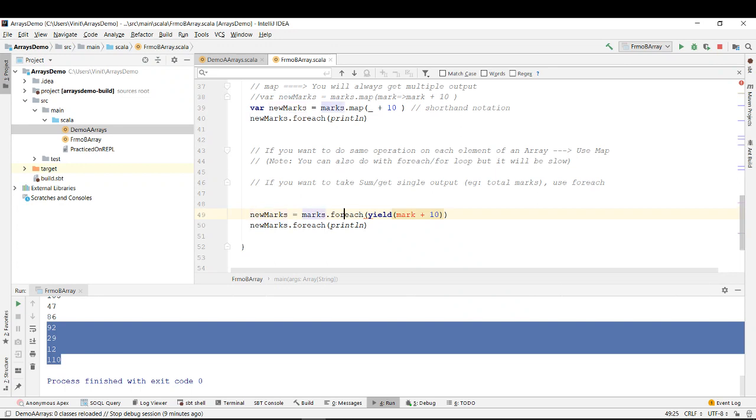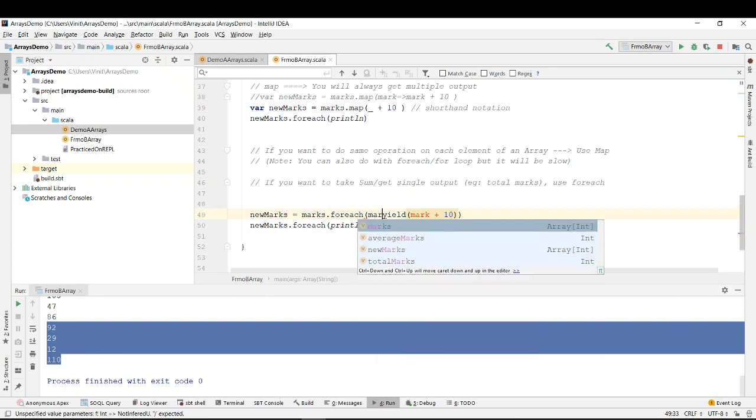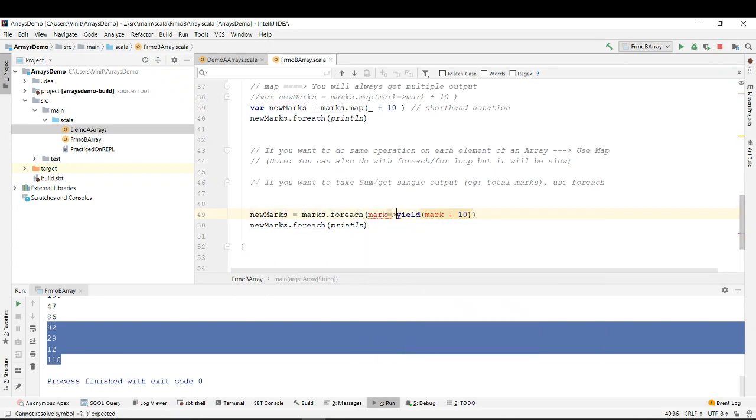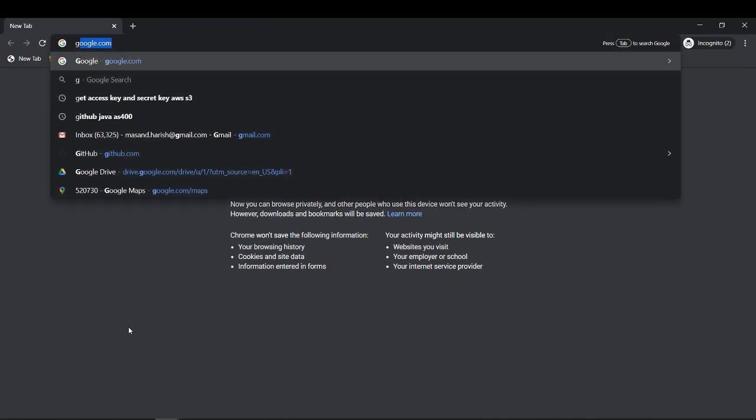So marks dot for each mark. How can we do this? Let's try to Google it out. So open Google.